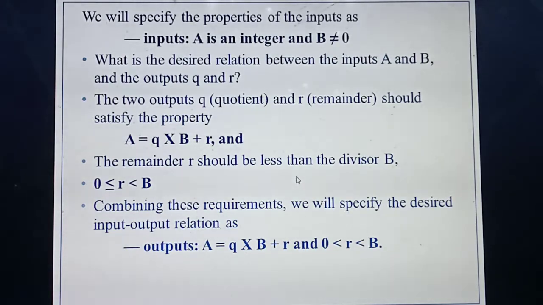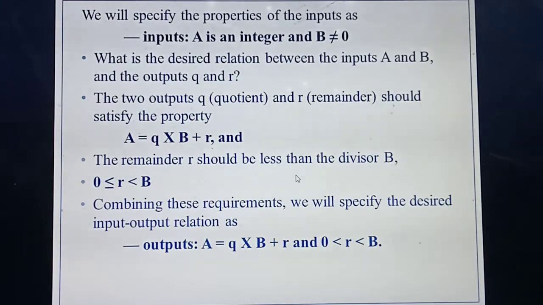So what is the property of the output that you need to write? The output means the remainder you are getting, and that should not be greater than or equal to the divisor. That means, for the second variable, for example 22 comma 5, what's the second variable? B. So B should be greater than the remainder you are getting. That is why you write 0 less than or equal to R, remainder less than B.